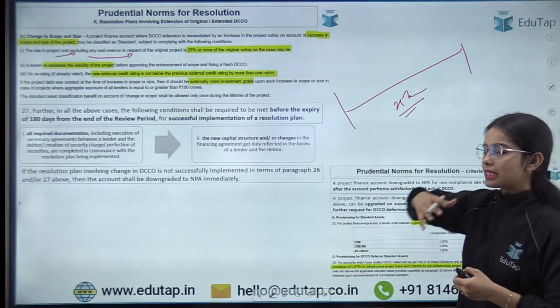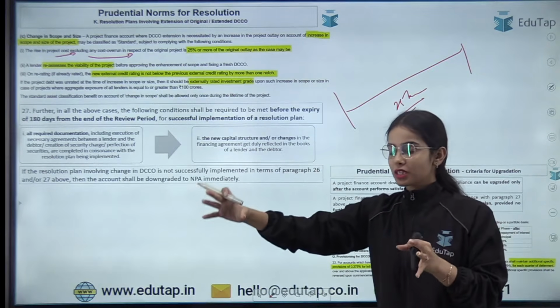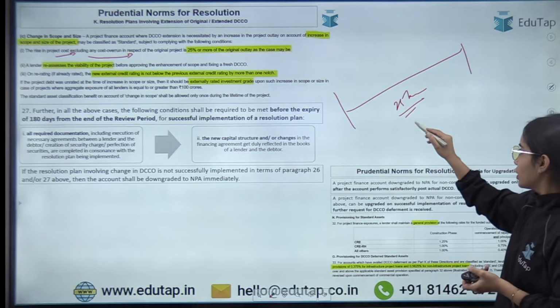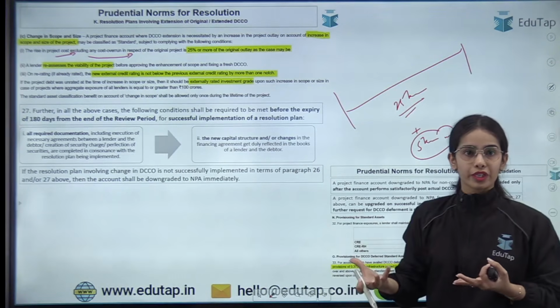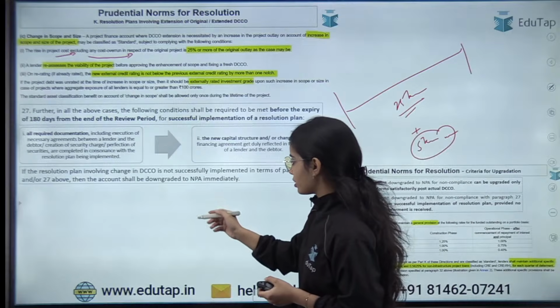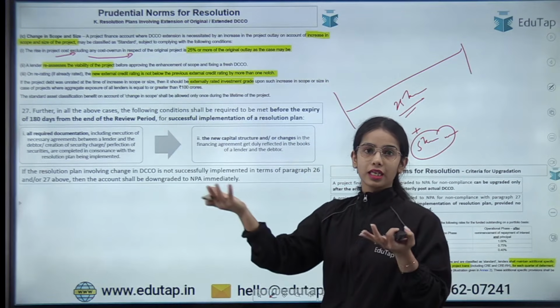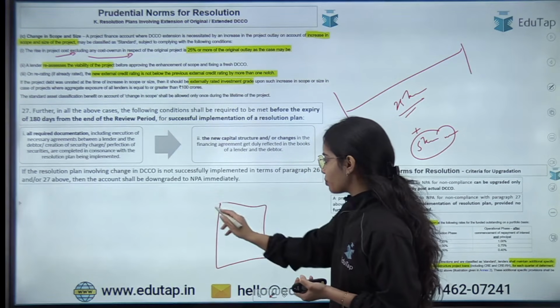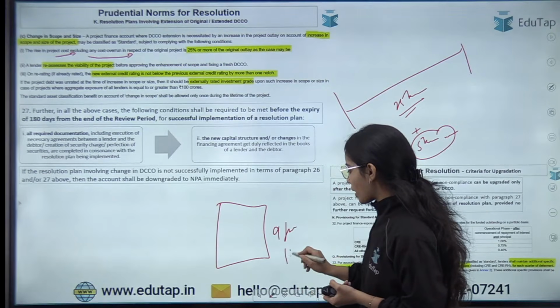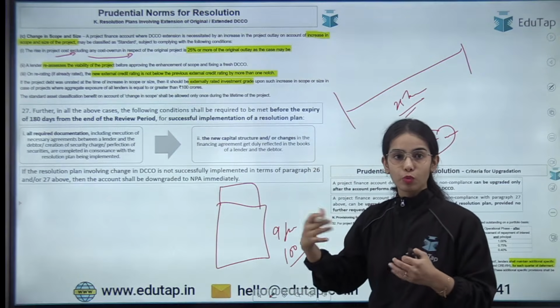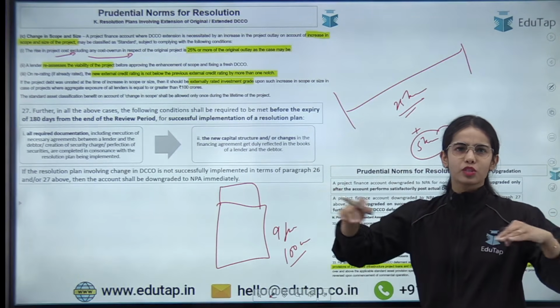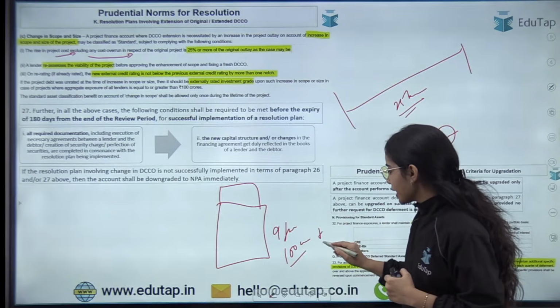Now the project is saying that just 5 kilometers more we are going to build the road for 5 kilometers more, because that will provide more profit. Or let's say a commercial real estate is being built, and it was said that we are going to build 9 floors and we require 100 crores for that. Now it is said that we are going to build 2 more floors for more profit, like we are going to build a swimming pool and such. So we require 10 crore more.